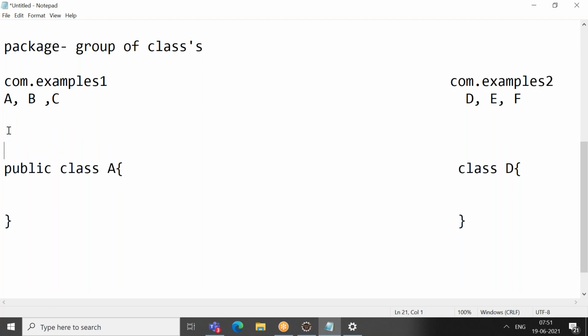So how you write the package declaration is: package and the package name. The package name is com.examples1. So how you declare the D package is like com.examples2.